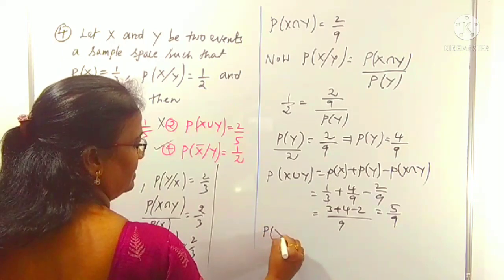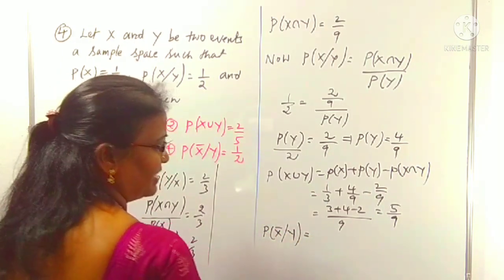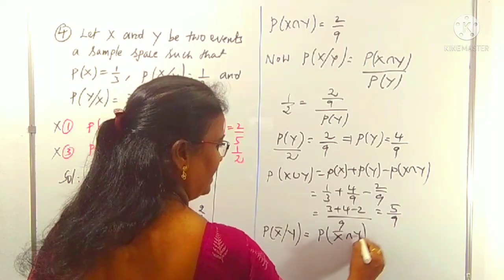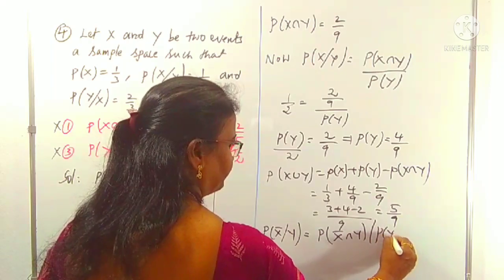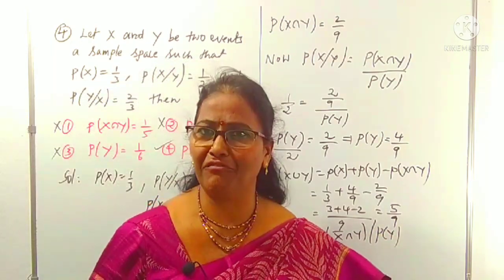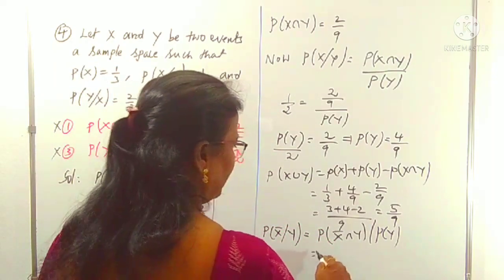P of x bar by y, how can you calculate? P of x bar by y means P of x bar intersection y by P of y. P of x bar intersection y means P of y minus P of x intersection y.